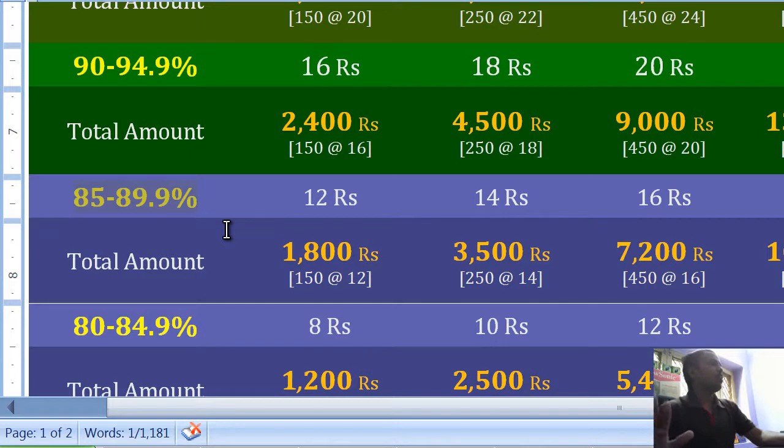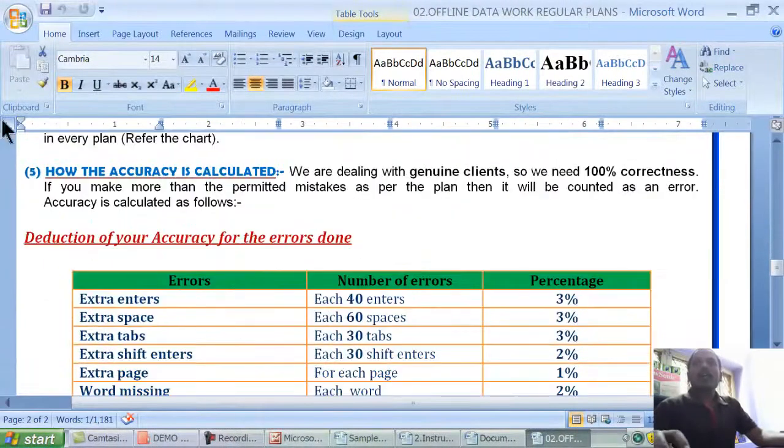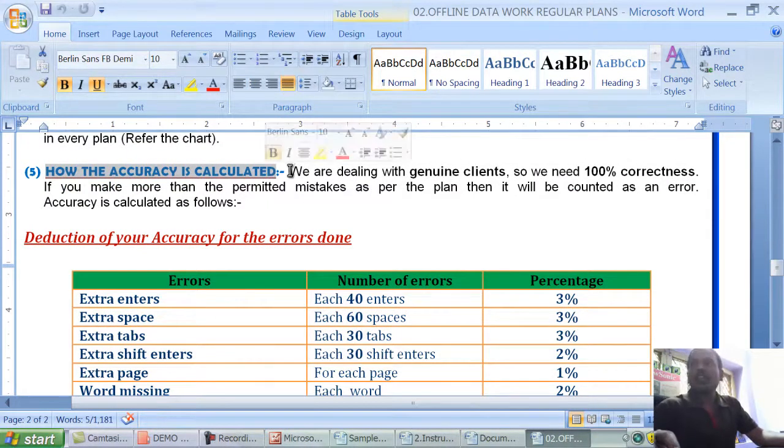But here you can calculate your accuracy, make it 100% correct, and submit it to the company. No issues, right? So here we also provide you the working method, this accuracy calculation method. Look here, how the accuracy is calculated. Here we are dealing with genuine clients, so we need 100% correctness.